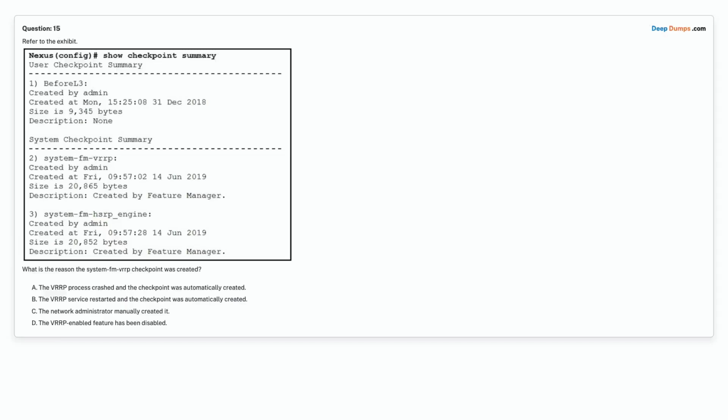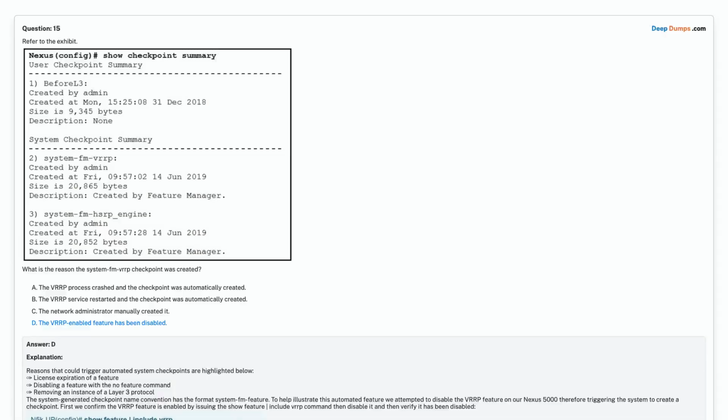Question 15. Refer to the exhibit. What is the reason the system FMVRRP checkpoint was created? Option A, the VRRP process crashed and the checkpoint was automatically created. Option B, the VRRP service restarted and the checkpoint was automatically created. Option C, the network administrator manually created it. Option D, the VRRP enabled feature has been disabled. Choose the correct answer. Correct answer is option D, the VRRP enabled feature has been disabled.